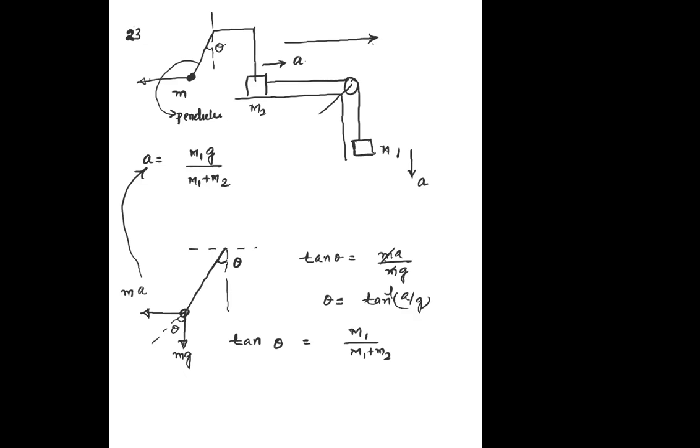So this is the tan theta. Largest value of theta is 45 degrees.